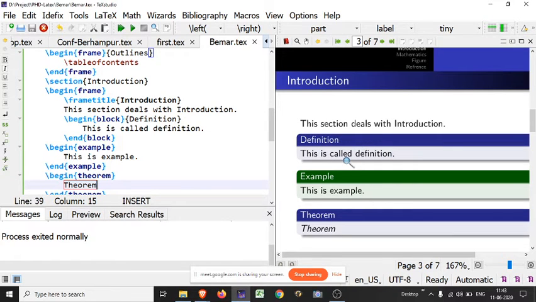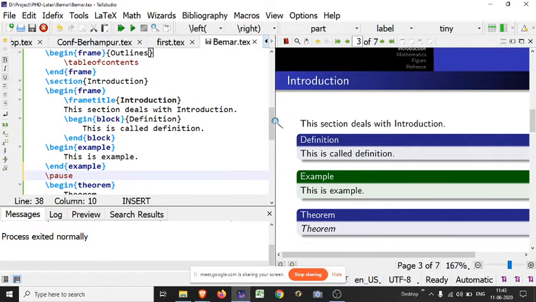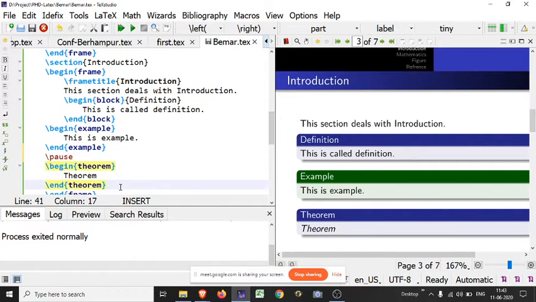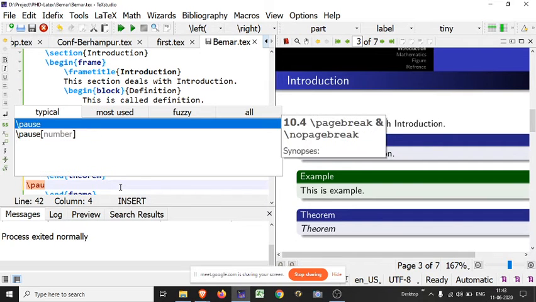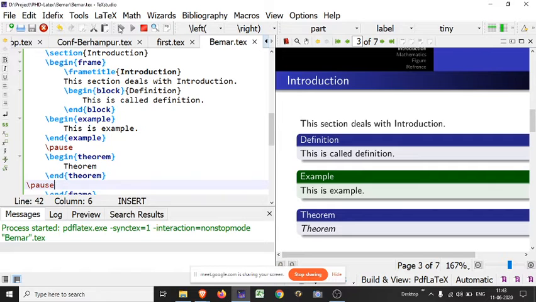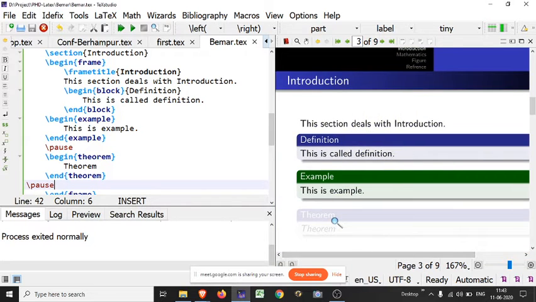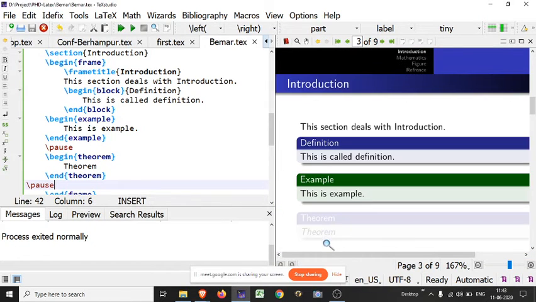Also, there is the pause command. You may hold these things. For holding, you have to use the pause button. Just wait and watch. This is most effective.